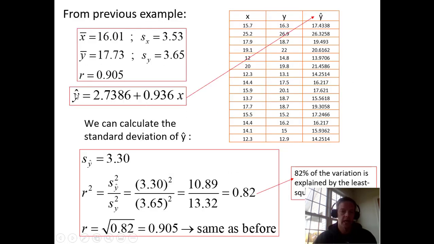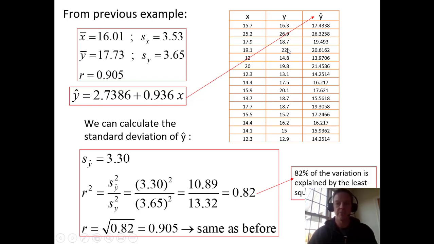So our y hat is our predictor equation. We have come up with this equation that says, if you told me that someone's non-dominant arm strength was 17, I can plug in 17 here, multiply by 0.936 and add 2.736, and I can predict what I think somebody with 17 would have in their dominant arm.